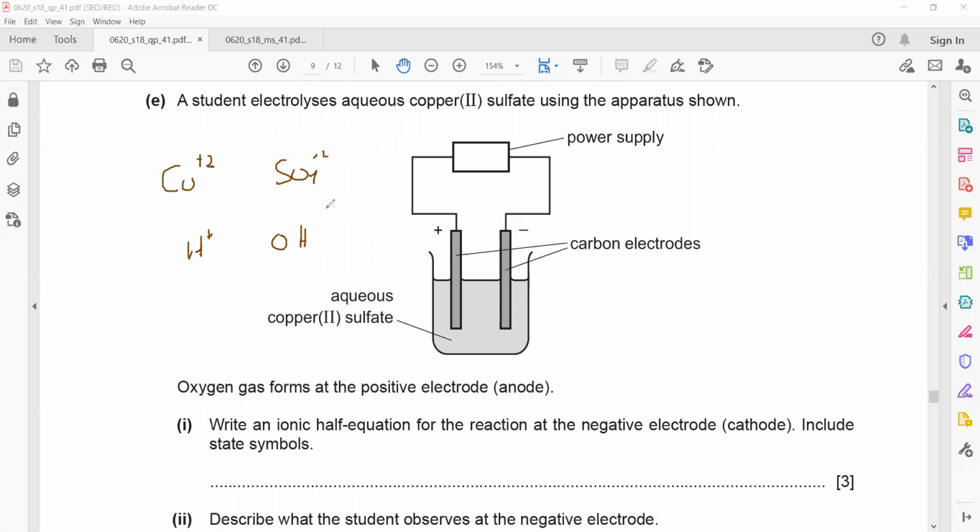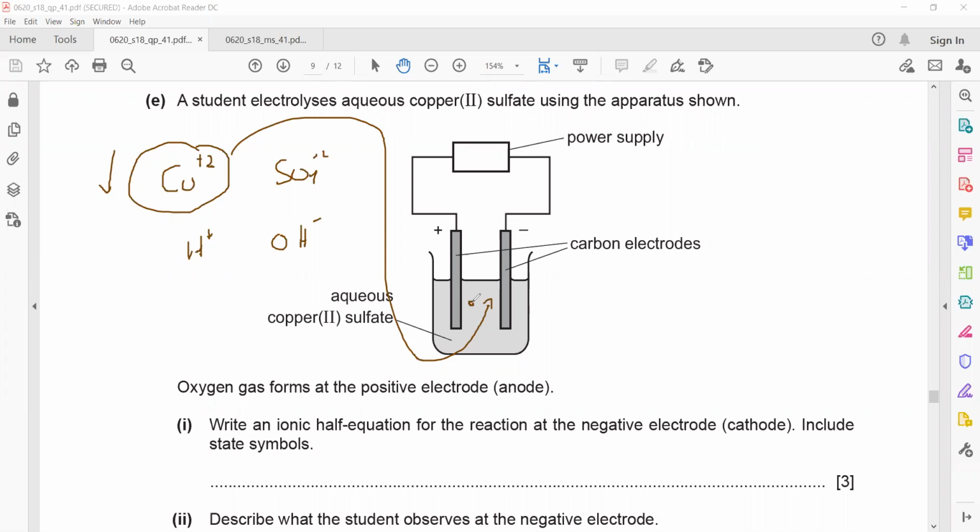For aqueous electrolyte, we don't mention electrolyte used up. For molten electrolytes, we mention electrolyte used up. As copper ions move towards the negative electrode, the amount of copper ion in the solution is decreasing. That's why the solution will become paler or lighter in color.